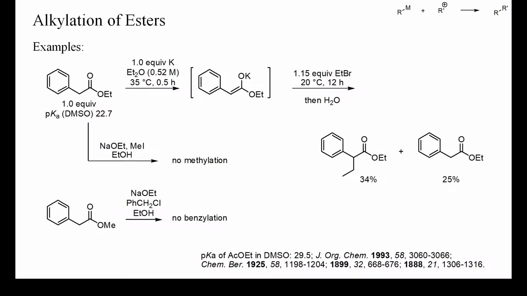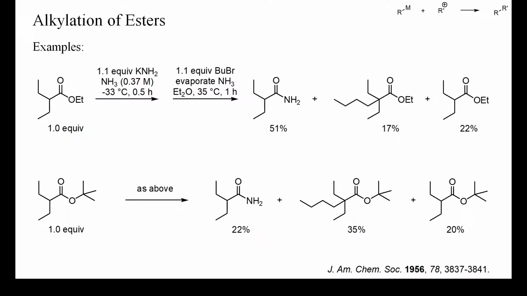It was found that the potassium enolate of ethyl phenylacetate can be prepared from metallic potassium in diethyl ether. In this solvent, however, ethylation with ethyl bromide only gave 34% of C-alkylated phenylacetate. Attempts to alkylate esters with alkali amides in liquid ammonia weren't very successful either, not even after a solvent change before addition of the electrophile.